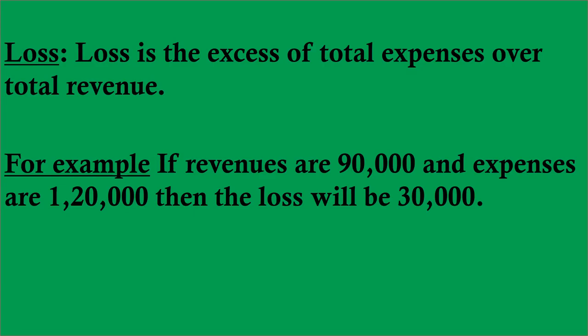So the excess of expenses over revenue of a business entity for an accounting period is termed as loss. So the owner's capital is reduced to the extent of the amount of loss. It also refers to the activities of the business for which no benefit is received. Fine.